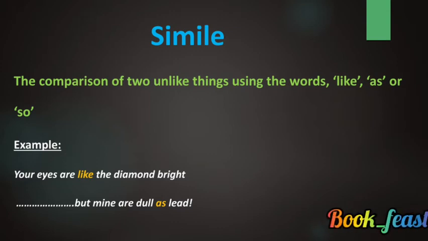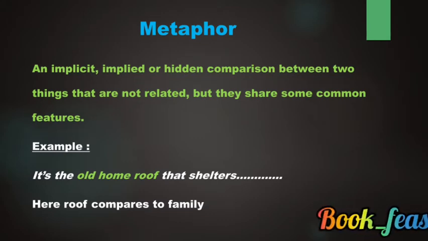The advancement of simile is metaphor, an implicit, implied or hidden comparison between two things that are not related but share common features. In a metaphor, as, like and so are not openly shown. It is a hidden comparison, and the compared things must have some common features. For example, "It's the old home roof that shelters." Here roof talks about the family, not exactly the roof.